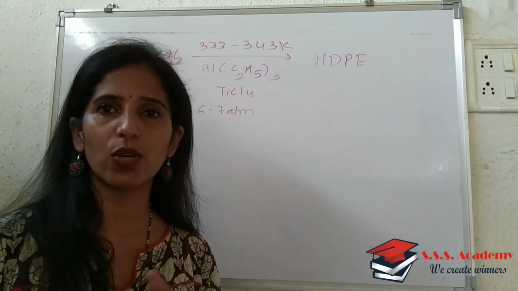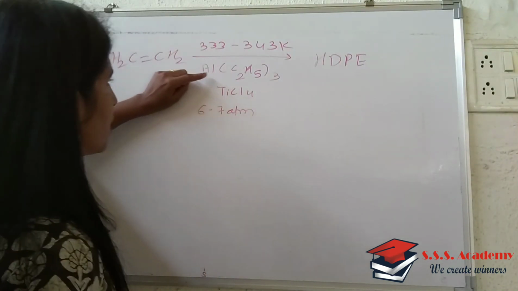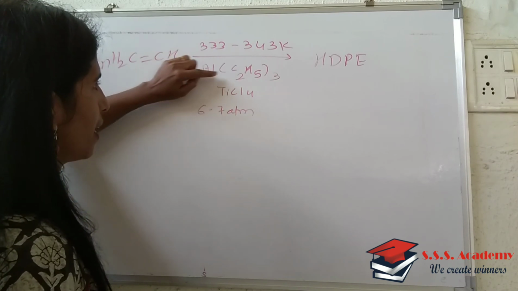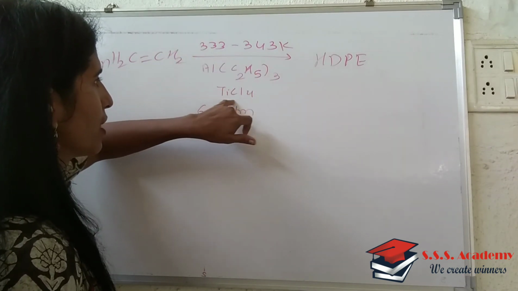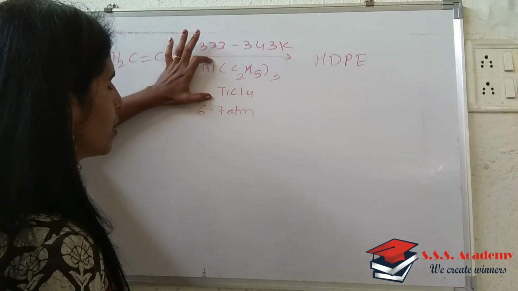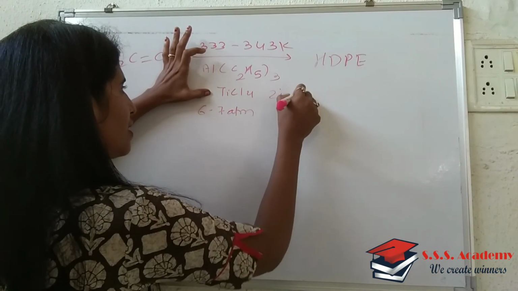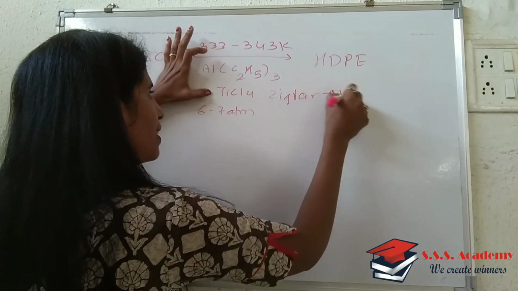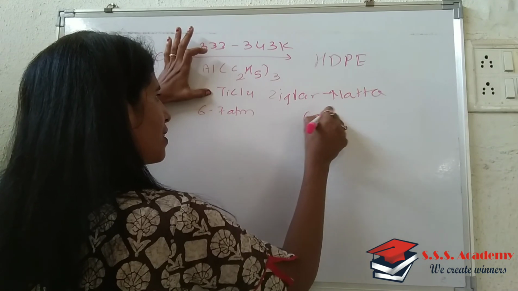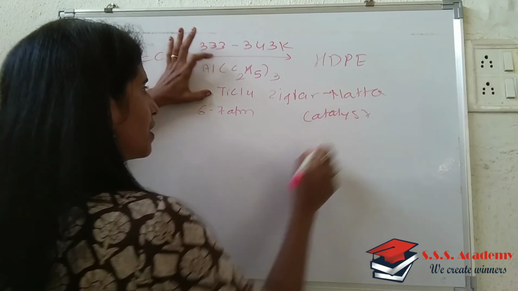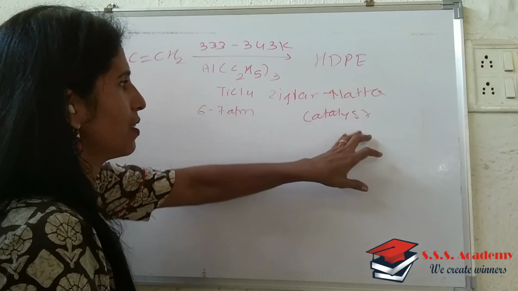The catalyst, or the combination of catalysts, is triethyl aluminium, Al(C2H5)3, and TiCl4. So this is nothing but the Ziegler-Natta catalyst. So we will write its name as Ziegler-Natta catalyst.